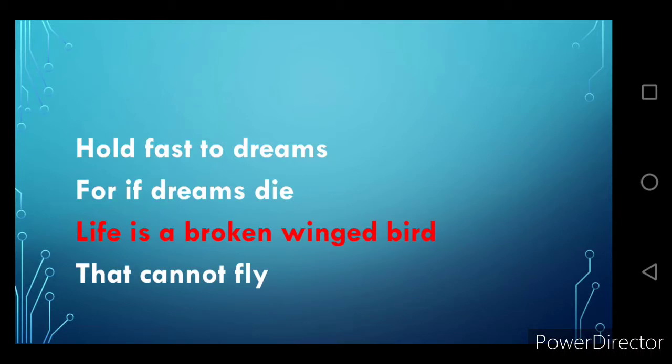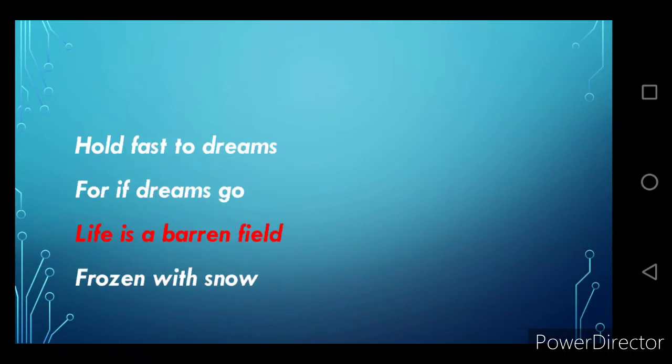Now you see these lines. Hold fast to dreams, for if dreams go, life is a barren field frozen with snow. So these lines again have a figure of speech, a literary device which compares life with something else.